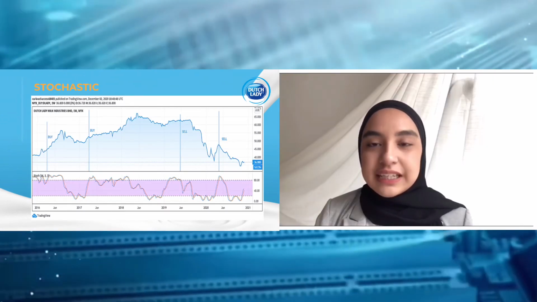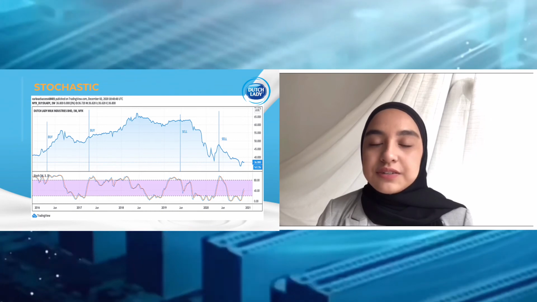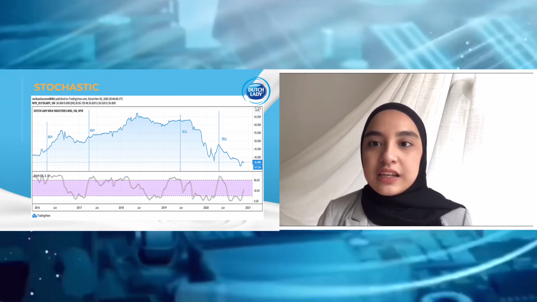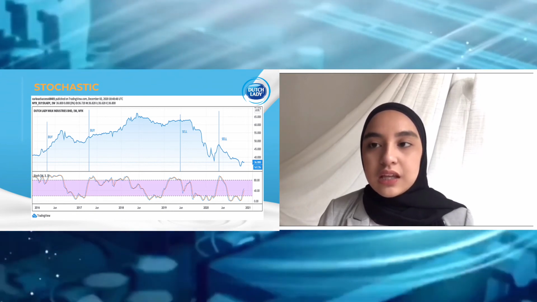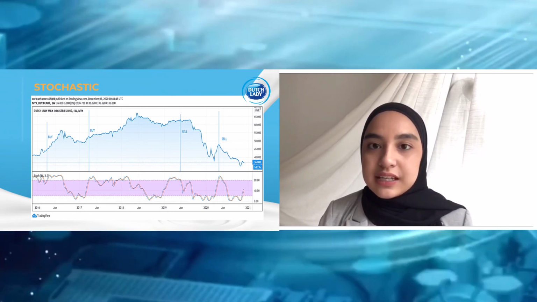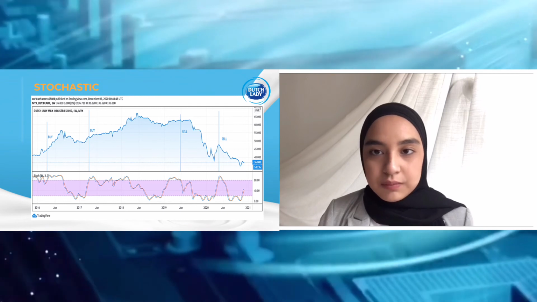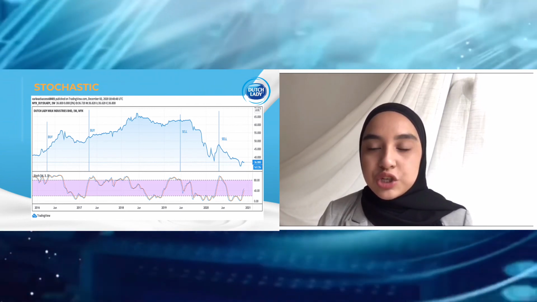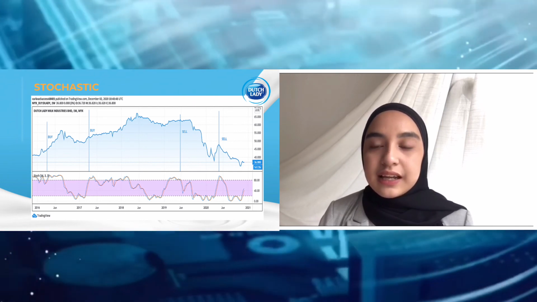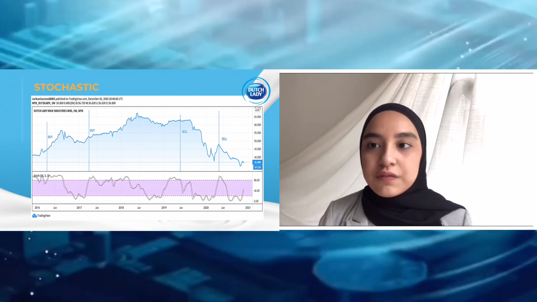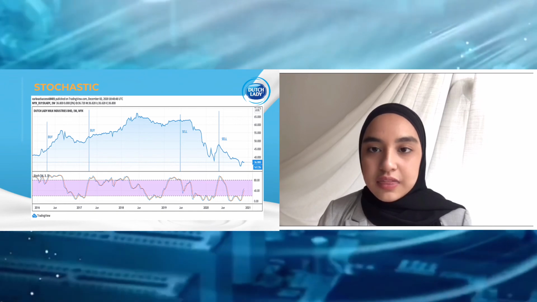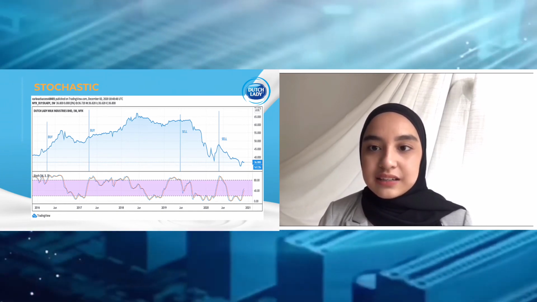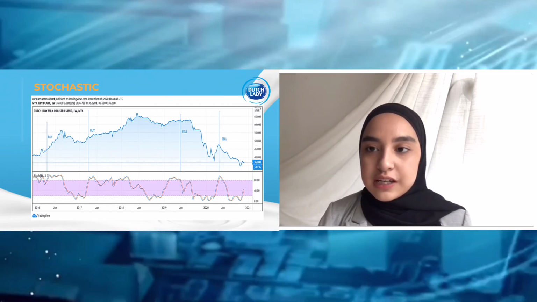In the stochastic indicator, the graph shows a buying signal as the %K line is above the %D line in the oversold range below 20, which you can see in the years 2016 and 2017. Meanwhile, in the years 2019 and 2020, the indicator shows a sell signal as the %K line is below the %D line in the overbought range above 80. Therefore, a sell signal indicates an overbought stock while a buy signal leads to an oversold Dutch Lady stock.